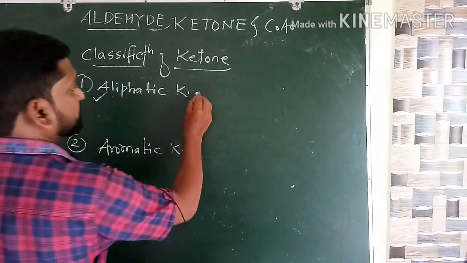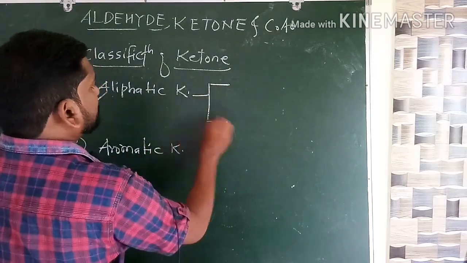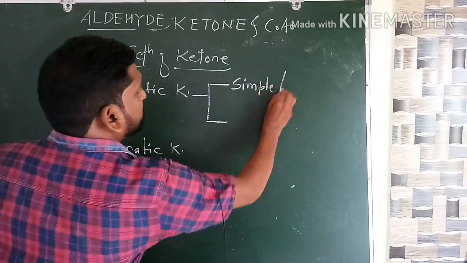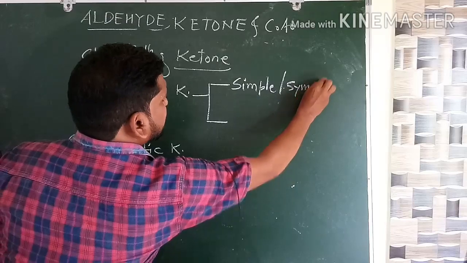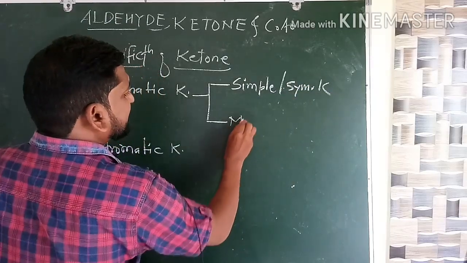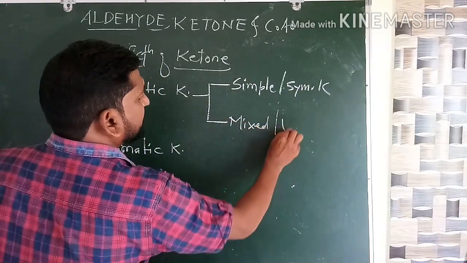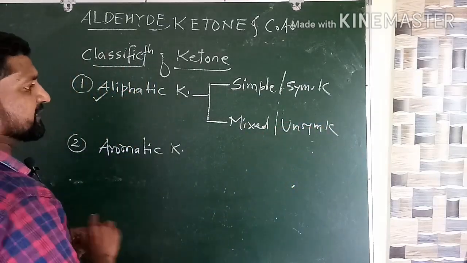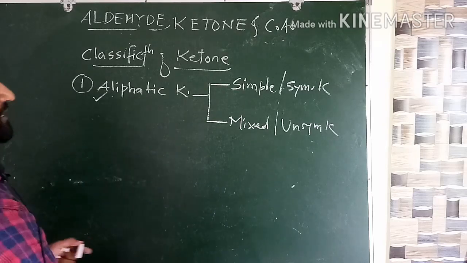I just forgot to explain. Aliphatic ketones are of two types: simple, or you can say symmetrical ketone, and mixed or unsymmetrical ketone.